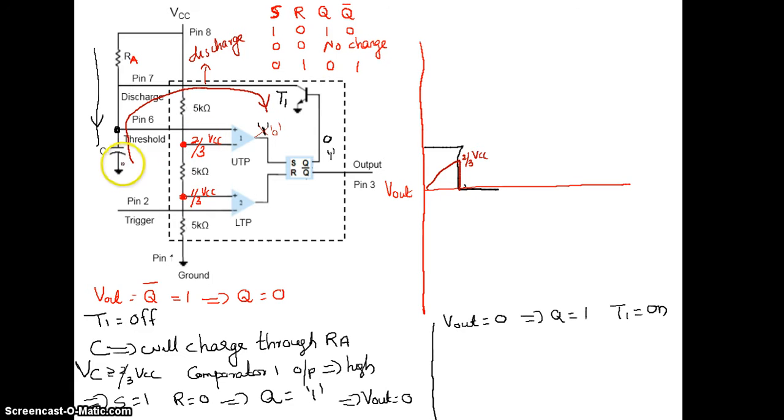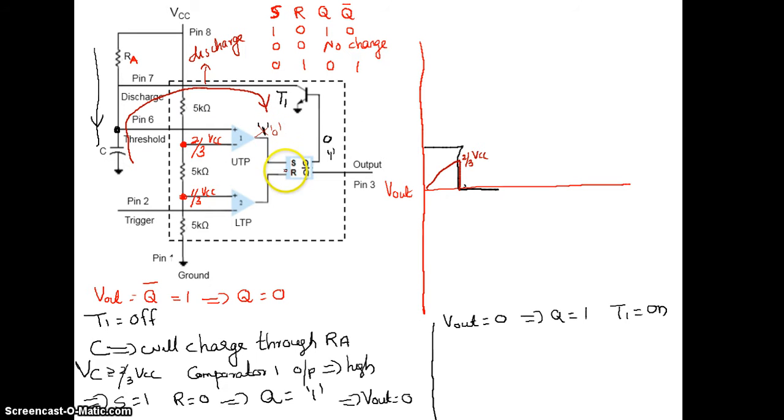I'll repeat once again. When the capacitor discharges, the voltage across the capacitor will go below 2 by 3 VCC, so comparator 1 output will go low, or 0.